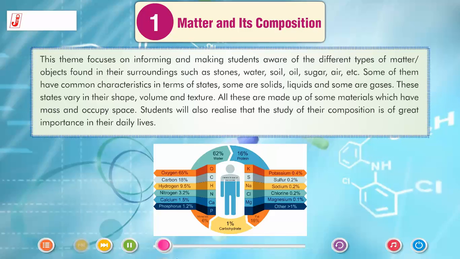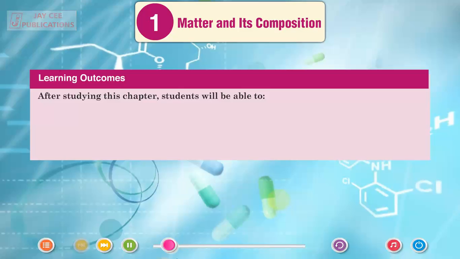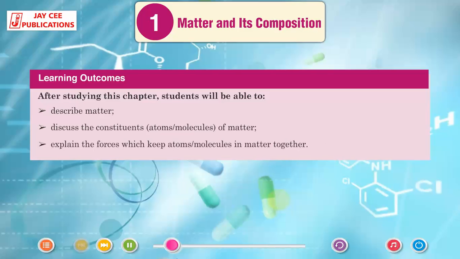All these are made up of some materials which have mass and occupy space. Students will also realize that the study of their composition is of great importance in their daily lives. Learning outcomes. After studying this chapter, students will be able to describe matter, discuss the constituents, atoms or molecules of matter, explain the forces which keep atoms or molecules in matter together.